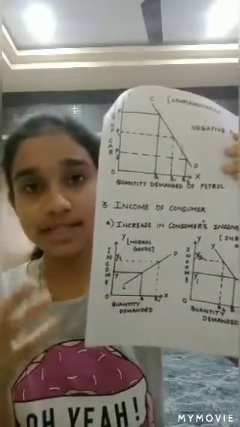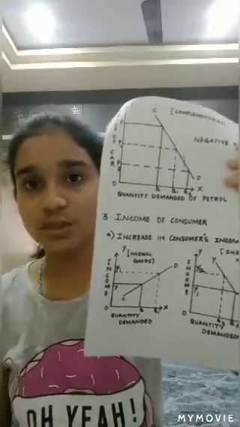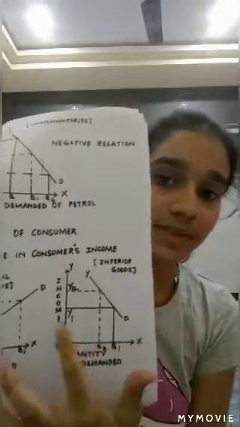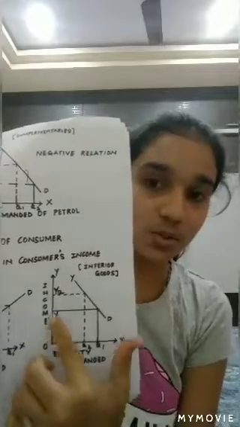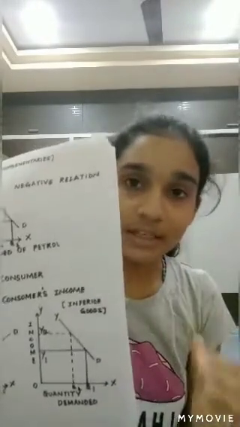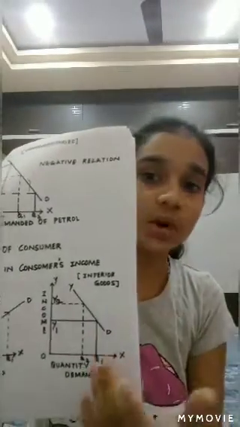So we can see that when there is an increase in the income of the consumer, there is an increase in the quantity demanded in case of superior goods or normal goods. And when we look at inferior goods, when there is an increase in the income of the consumer from Y1 to Y2, we can find there is a decrease in the quantity demanded from Q1 to Q2. So here we can see that in case of inferior goods, when the income of the consumer is increased, there is a decrease in the quantity demanded. So we have discussed the increase in the income of the consumer. That is, when the consumer's income is increased, there is a decrease in the quantity demanded for inferior goods and an increase in the quantity demanded for superior goods.